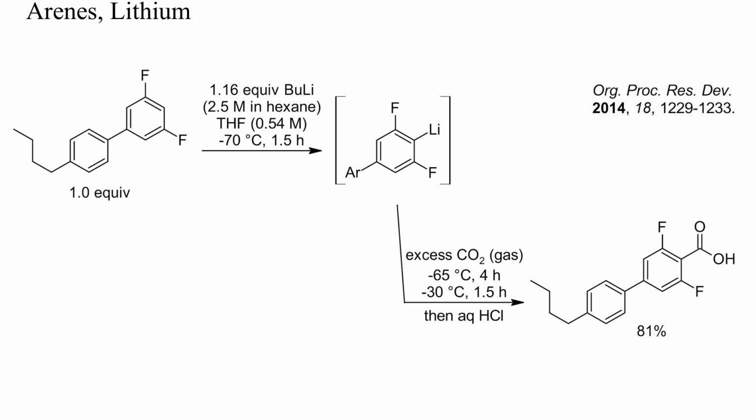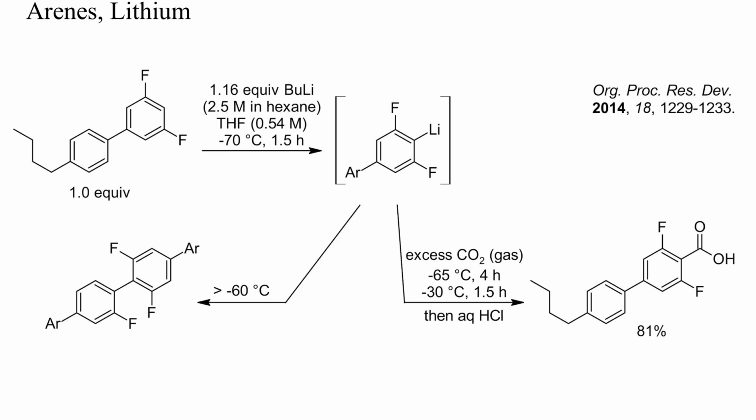Halogenated arenes are quite acidic and can sometimes be metallated even with weak bases. In this example, a 1,3-difluorophenyl group was lithiated with butyllithium and then carboxylated at low temperature. Metallated haloarenes are dangerous intermediates that may decompose violently when allowed to warm up. In this instance, the intermediate dimerized at temperatures above -60 degrees Celsius.